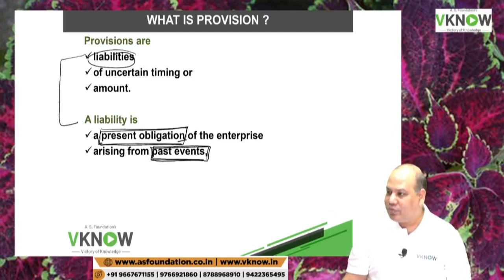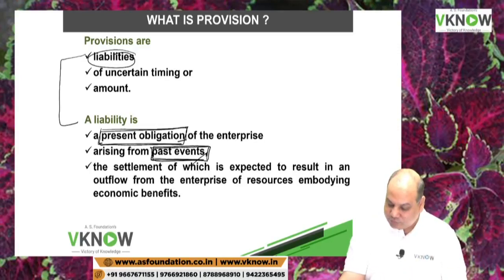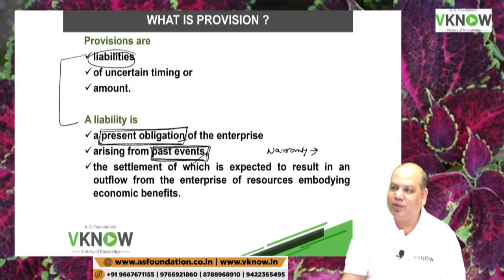Wrong. But if I have gone to Goa, then I will have to pass an entry for the liability. Past event. We'll discuss about this also. Like one example of warranty we discussed just now. We make provision for warranty because we have sold the goods. We discuss litigation expense. We will make a provision for litigation expense because the court case has been initiated by the other party.